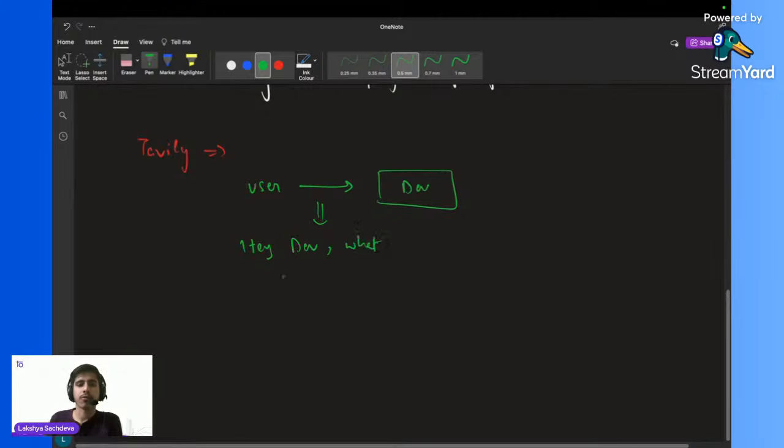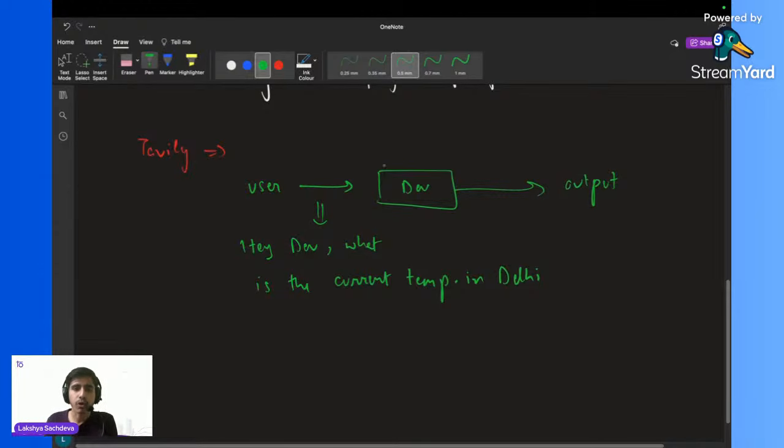let's say I ask, what is the current temperature in Delhi? So right now you will think, yes, the Dev chatbot will give you some kind of output, right? But here is the catch.